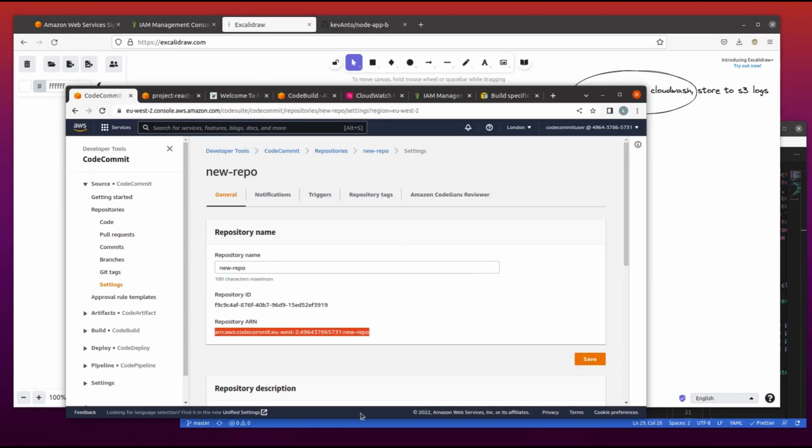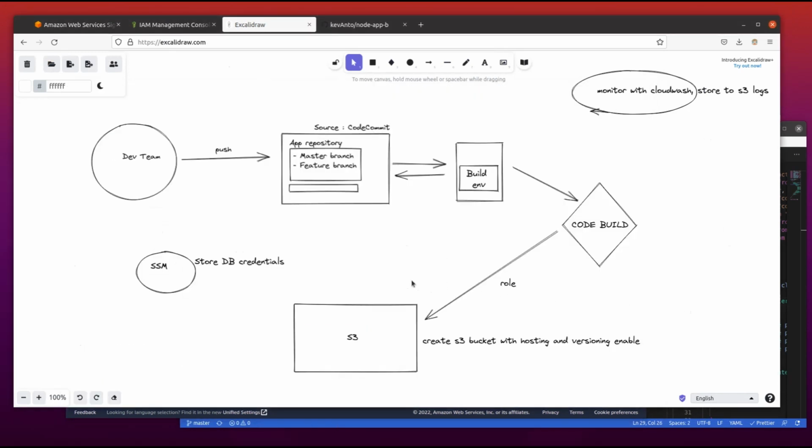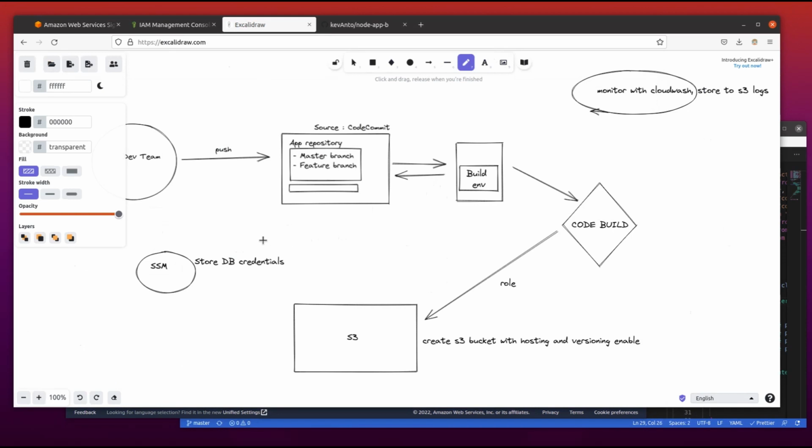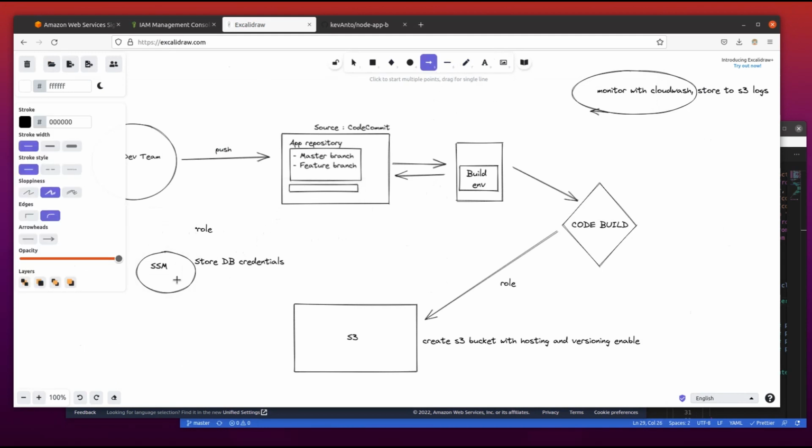So let's go to SSM and create those parameters. Before creating them, we will also have to create a role, because SSM being a service on its own, it needs to communicate with CodeBuild. If there is no role attached to it, it won't be able to communicate.